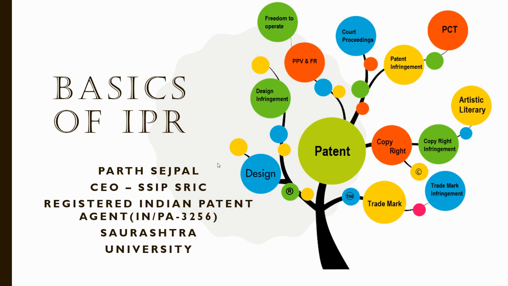In the last 2 days, you have seen what is entrepreneurship and how you can move further, and the preparation of business model canvas. So today we are going to see how you can move forward with your product for the intellectual property registration, that is, in India.